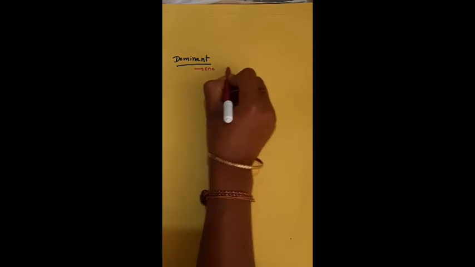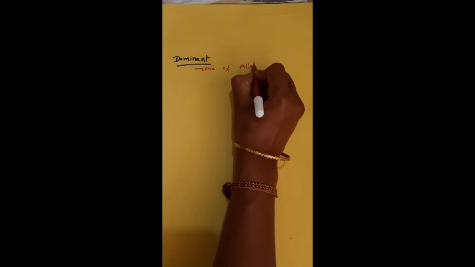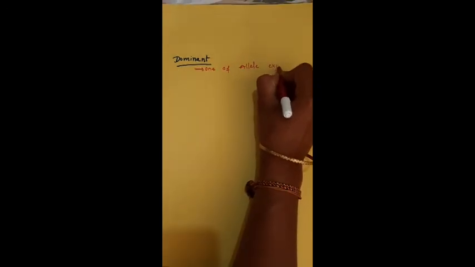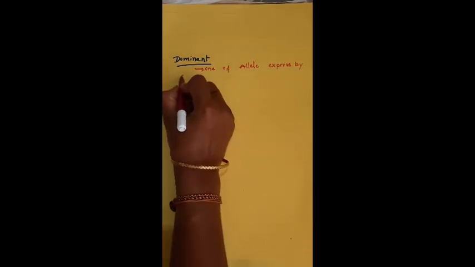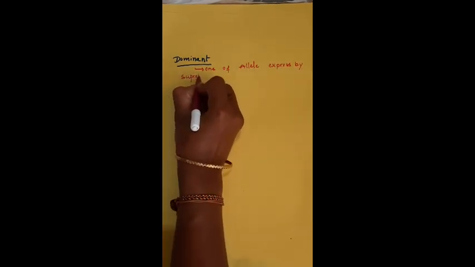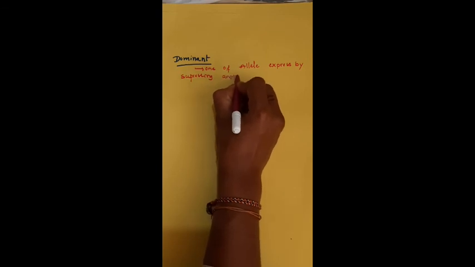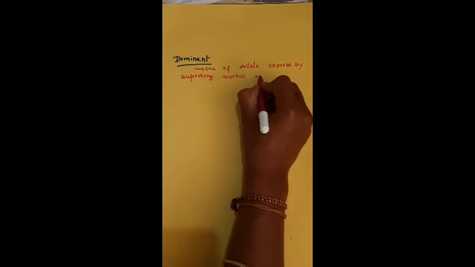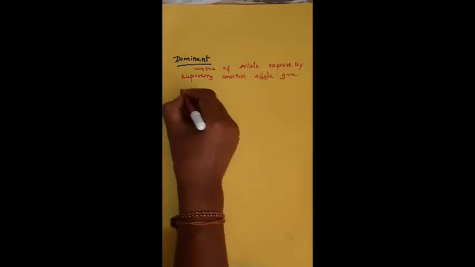Here, dominant means one of the alleles is expressed by suppressing another allele's gene expression.